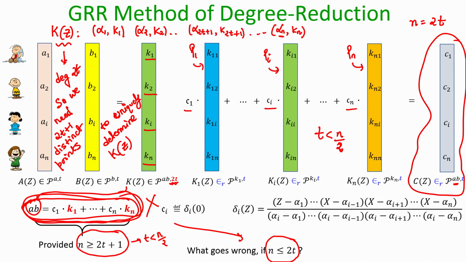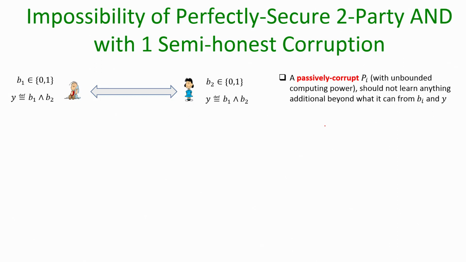But that does not mean that every other degree reduction method also requires t less than n over 2. There might be a clever way of doing a degree reduction, or first of all there might be a completely different approach of securely evaluating multiplication gates, which need not be based on shared circuit evaluation, some other approach which may not require this t less than n over 2 bound.